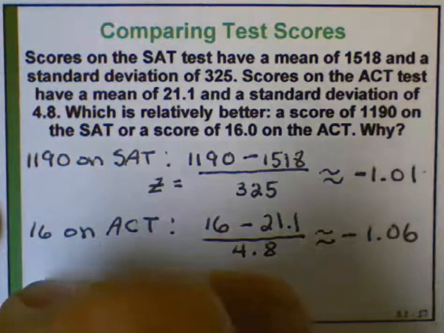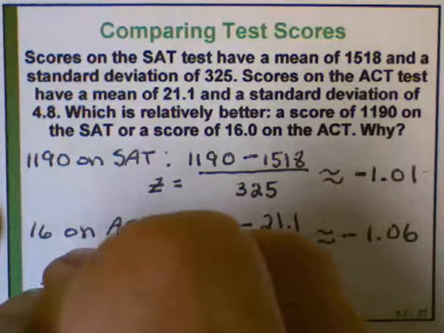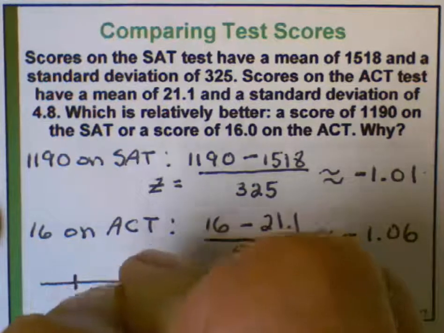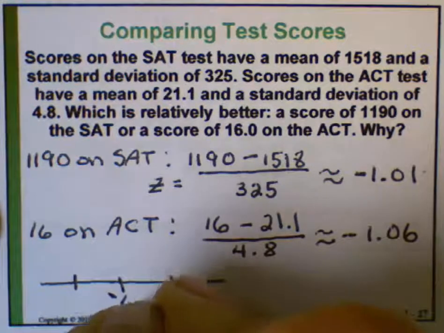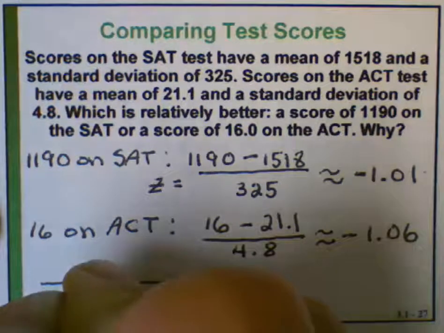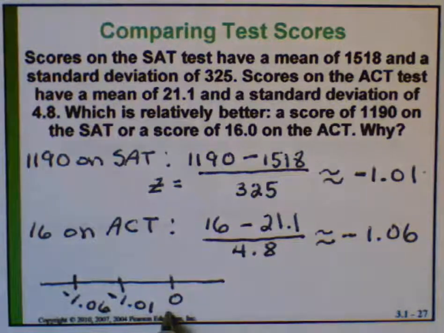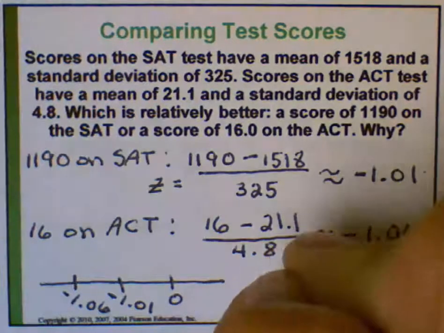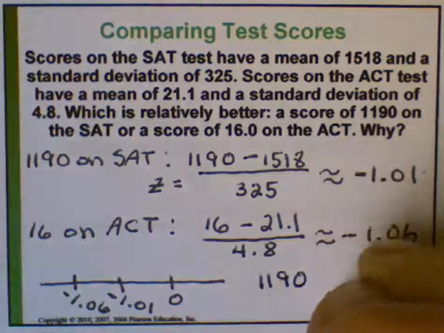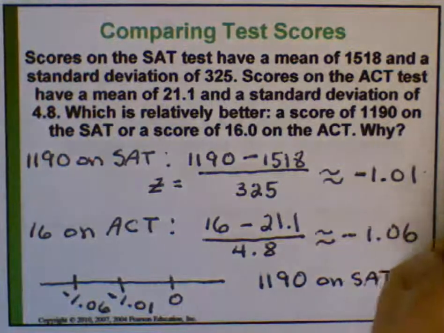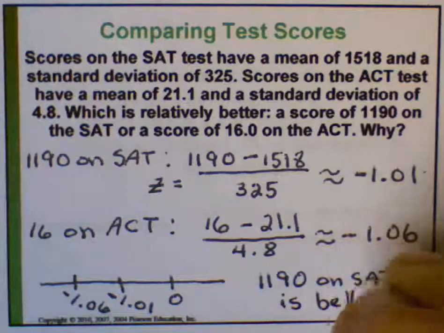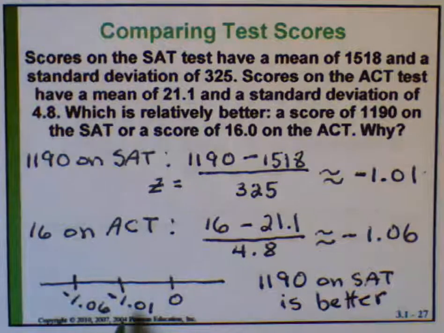If you think about those two z-scores on a number line, negative 1.01 is to the right of negative 1.06, and this would be better because it's closer to breaking even. An 1190 on the SAT is better because it's a higher score. It's to the right on a number line.